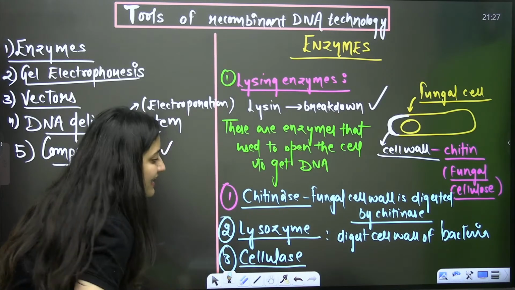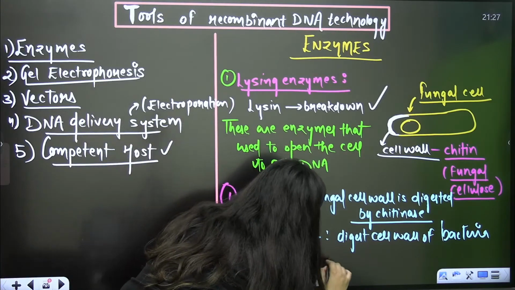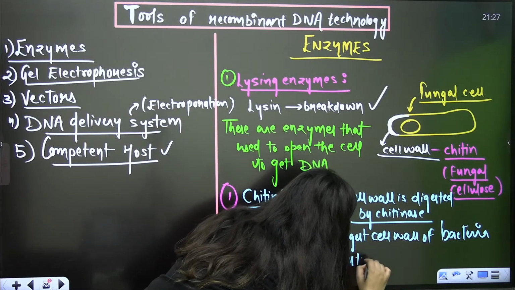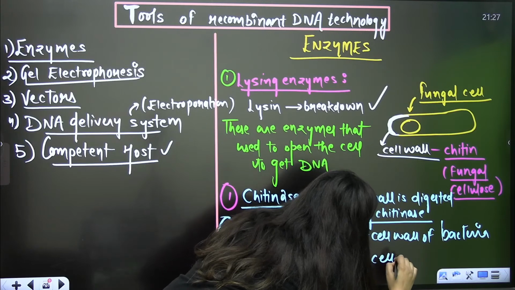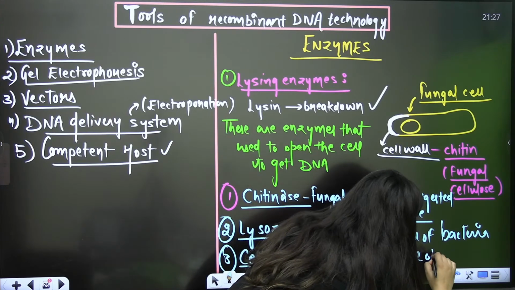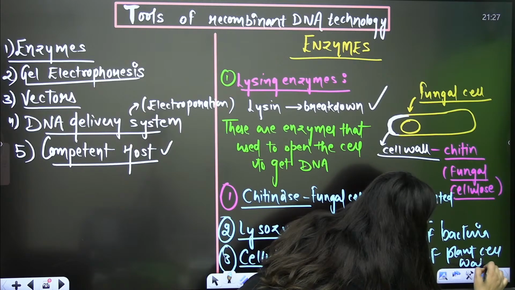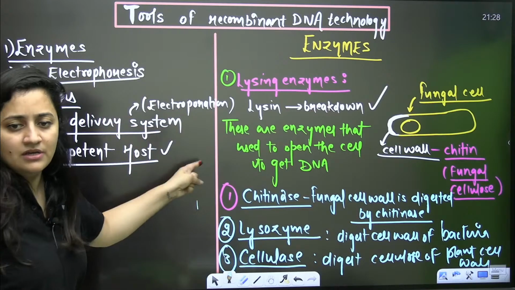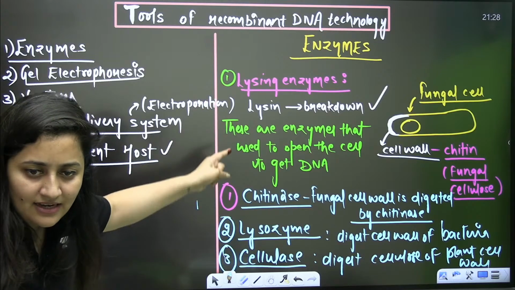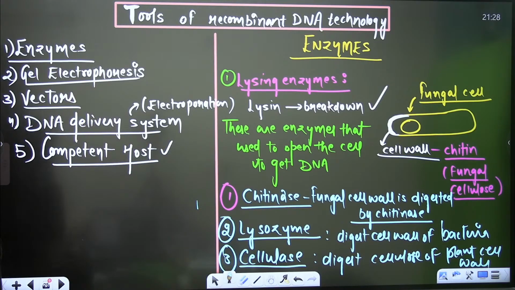It's cellulase. So obviously it is used to digest cellulose of the plant cell wall. So these are the enzymes we need to use first, and these are the lysing enzymes. Is that clear? Please make the notes as well.